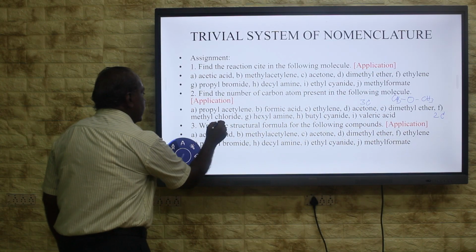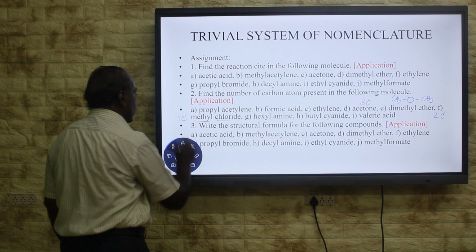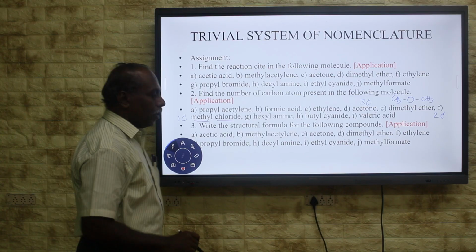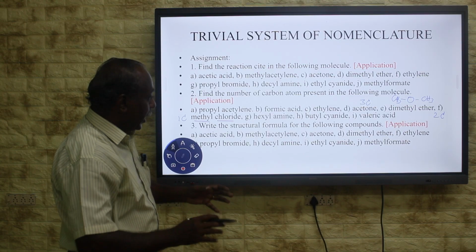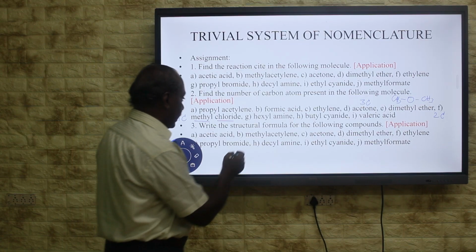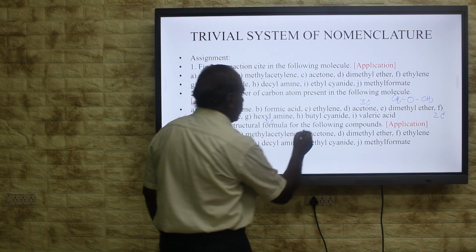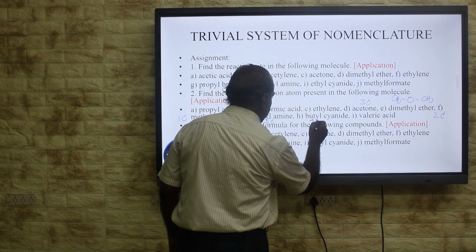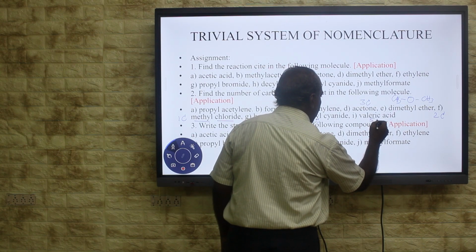Methyl chloride, it is a functional group, it is an alkyl group. This alkyl has 1 carbon. Hexylamine, amine is a functional group that will be involved in the chemical reaction. The remaining part has 6 carbon, hexyl. And butyl, 4 carbon. Valeric acid, here 5 carbon will be there.